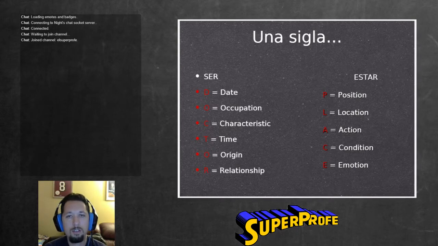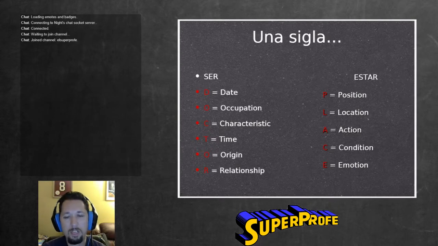Origin, the O there, so talking about like yo soy de Arizona, I am from Arizona. And then we have relationship, and I'm trying to remember what my prime example for relationship is. Like él es mi padre, he is my father, something like that, right? And then for estar, we have place, so position. Like el libro está en la mesa, the book is on the table, or location.